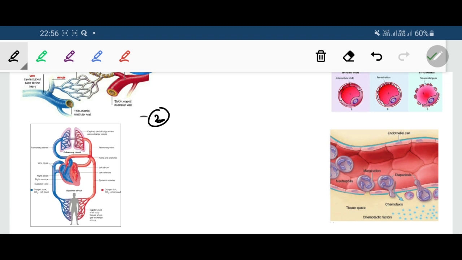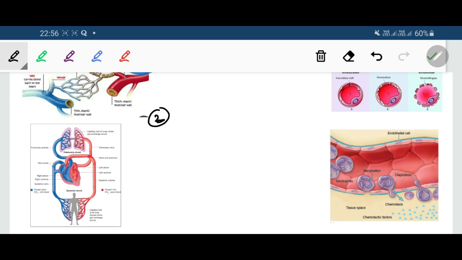Number 2 is that the endothelial cells produce factors that control coagulation of the blood. Normally, the flowing blood within an intact blood vessel does not clot. So, under normal conditions, clotting is inhibited.